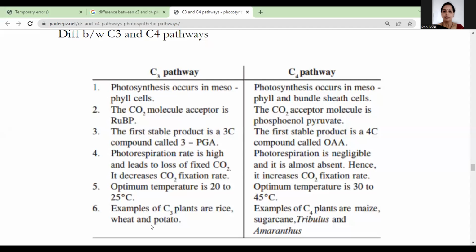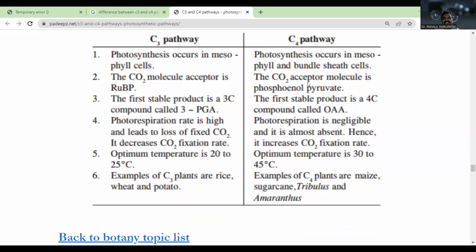C3 is also completed. Madam, what is that? Madam, it is visible, the C3 and C4 pathway differences. Okay. Madam, if possible, please explain the differences between the C3 and C4 pathways. Okay sir, sure. Thank you. This is almost the C3 cycle also, we'll discuss it in the last classes. C4 today.